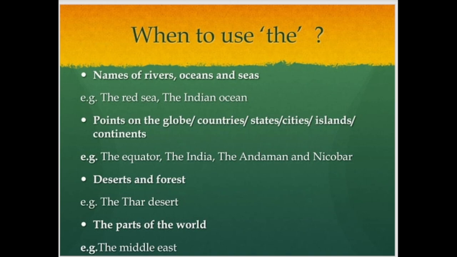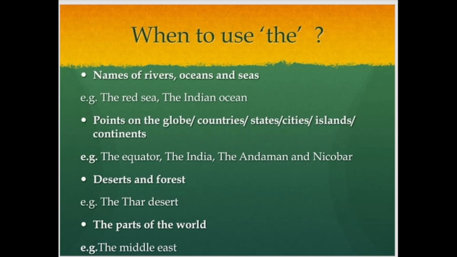Okay, let's continue. The names of rivers, oceans and seas. The Red Sea, the name of a sea; the Indian Ocean, the name of an ocean. We are using the with a specific ocean, because we cannot generalize these oceans. There are not so many like these. In geographically specific areas, names have been given to those oceans, so that's why they are specified. The Indian Ocean: there is just one Indian Ocean. There is just one Red Sea.